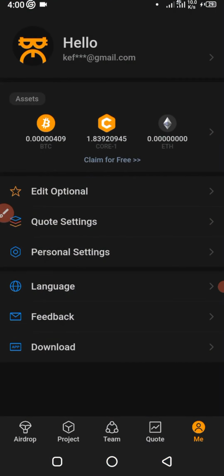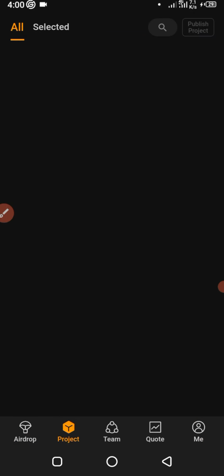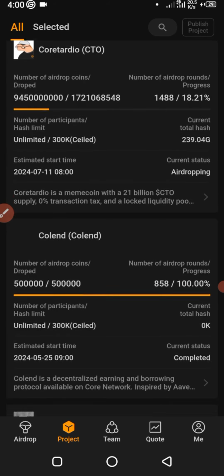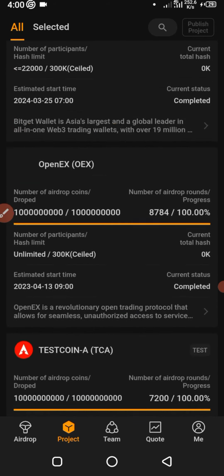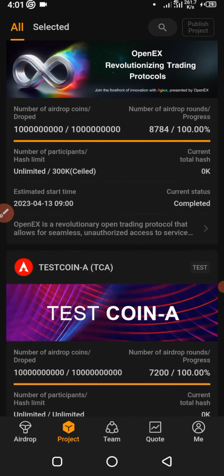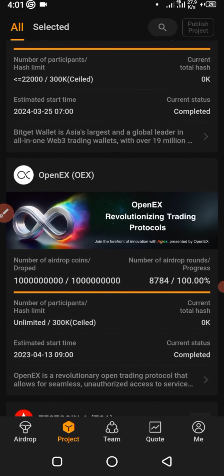After you finish that, you come back to the airdrop tab here, and the layout will look like this. Then you come back to projects. These are all the projects that have been on this platform for some time now. See test coin A, there are some at test coin B, test coin A. This is OpenX.